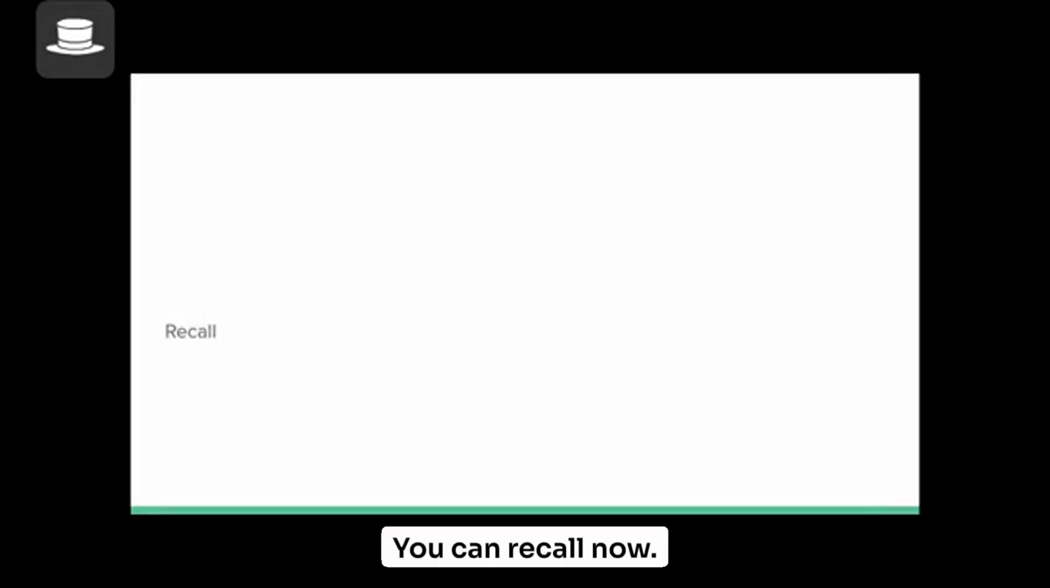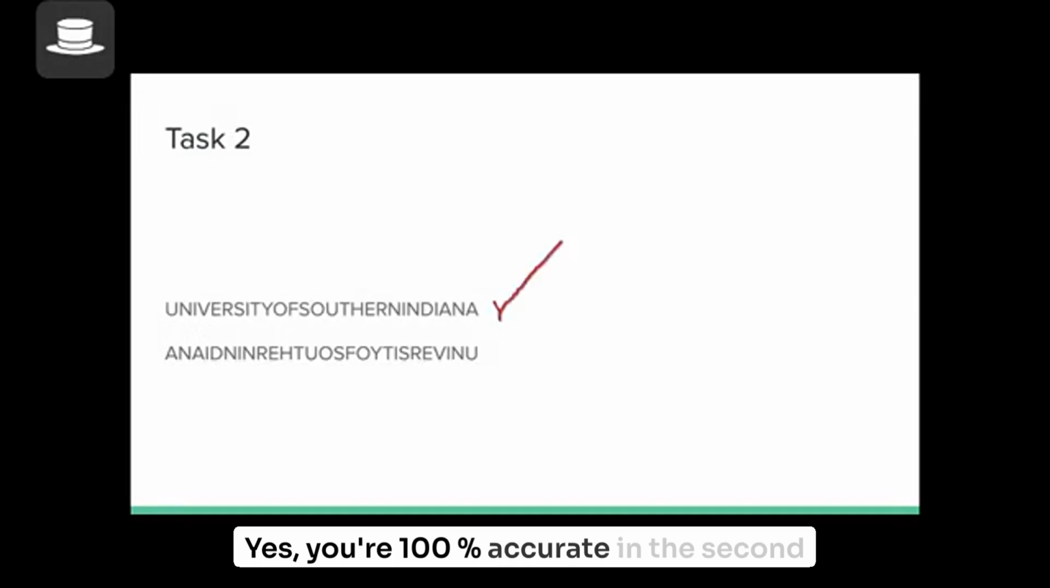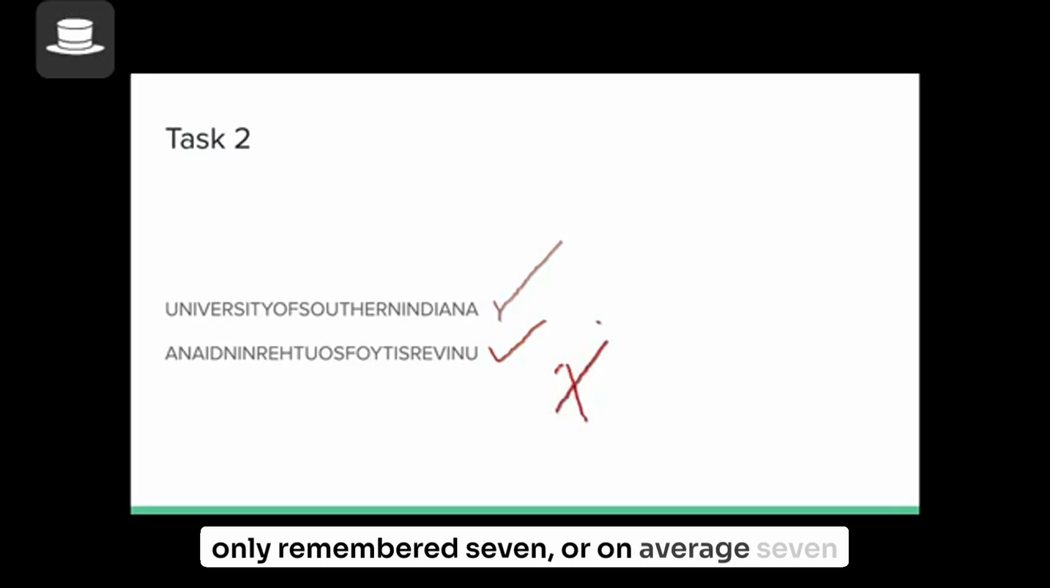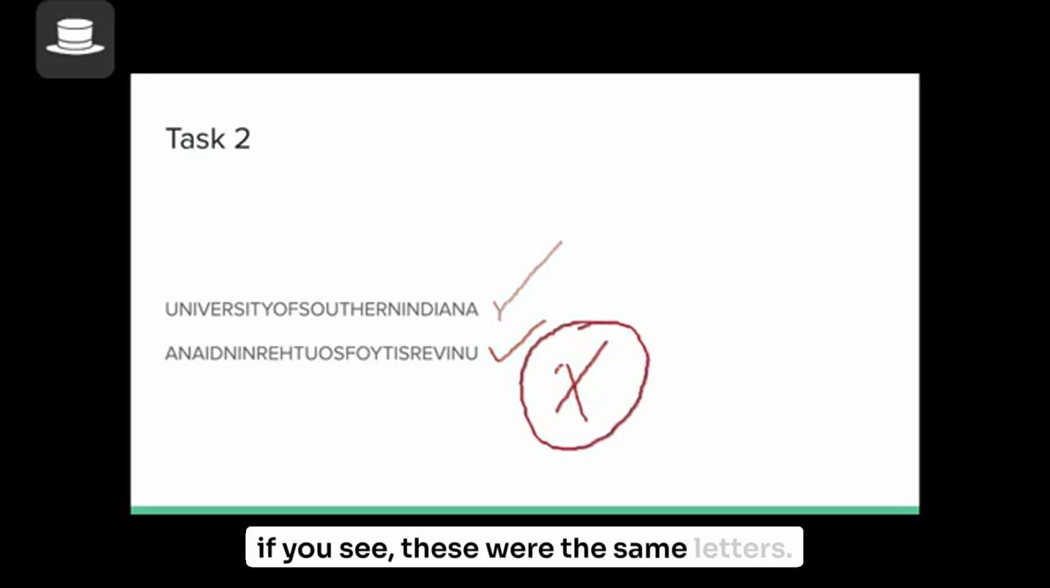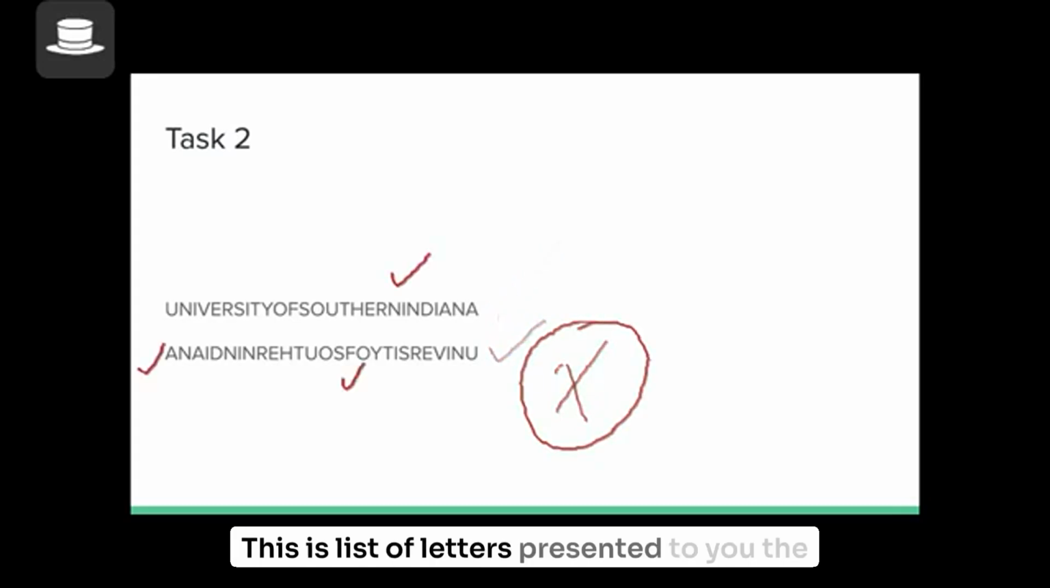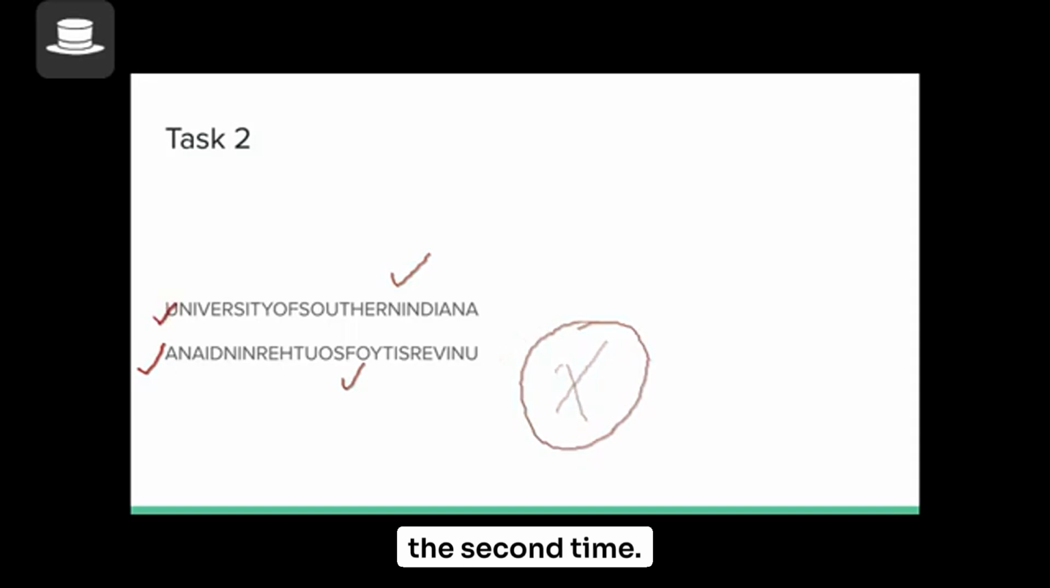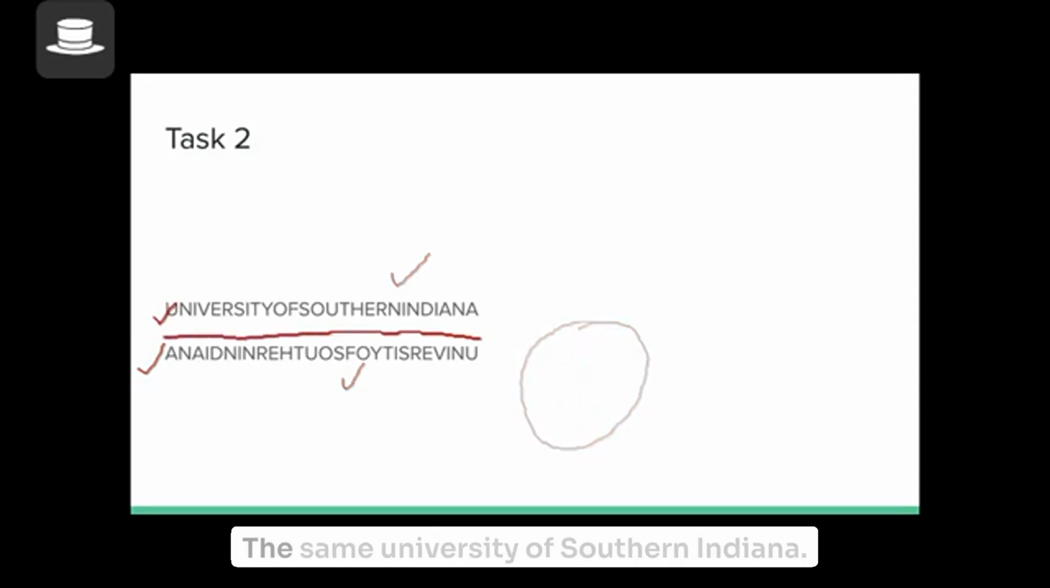Okay, recall now. Yes, you're 100% accurate in the second case. In the first case, though, you were not. You only remember 7, or on average 7, items. If you see, these were the same letters. This is the list of letters presented to you the first time. The second time, it's the reverse. Do you see that? The same University of Southern Indiana. But in the first case, you only remembered 7 items, but in the second case, you remember all the items.